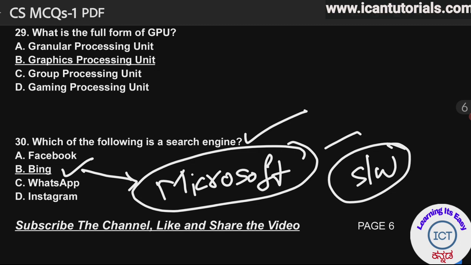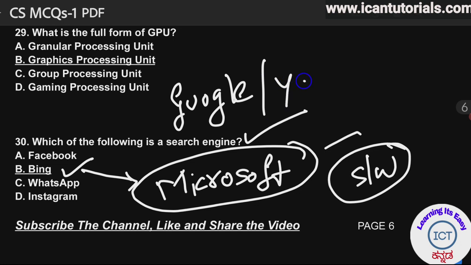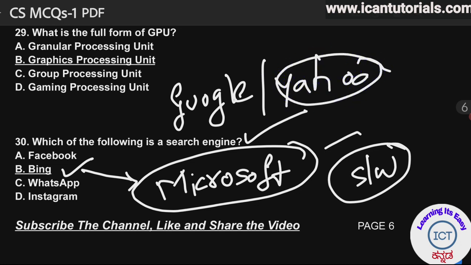Other examples of search engines are Google. Google is a big search engine. In the same way, Yahoo is also a big search engine. And here in our question, the search engine is Bing. The rest of these, Facebook, WhatsApp and Instagram, are all software, but they are social media software. Facebook is a social media platform. WhatsApp is a messaging app. Instagram is a video uploading social media app.